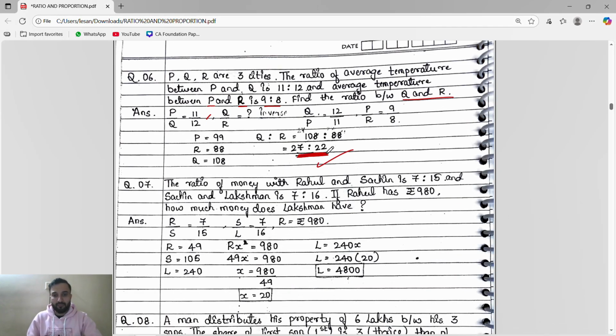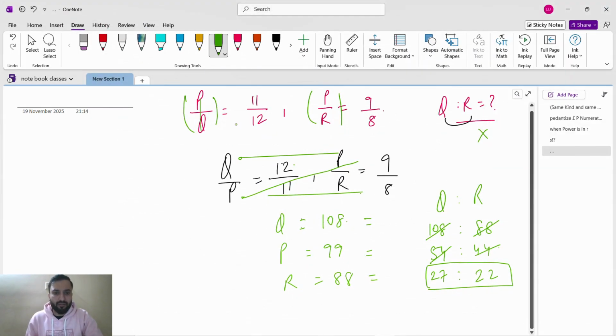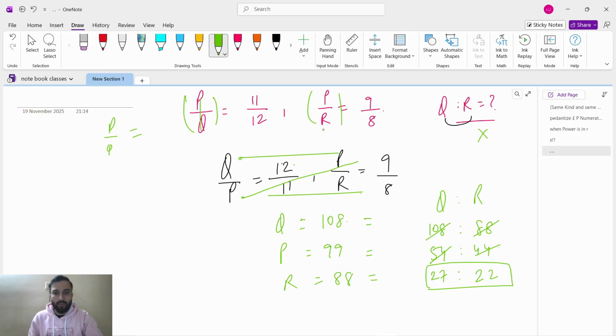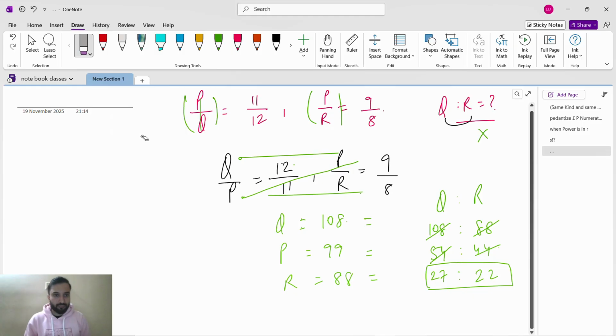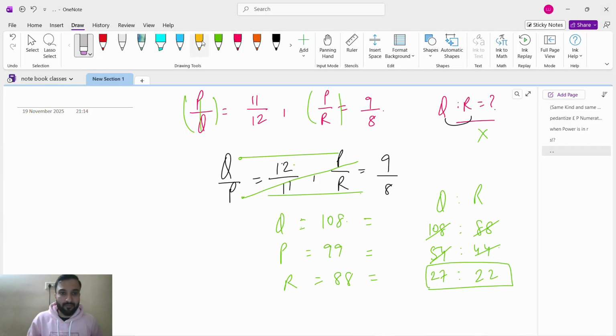See the answer. So the main thing is, don't get confused. It is not like a proper P by Q, Q by R; we don't care about that. So that's why we will not see P by Q, Q by R. Understand one thing, if it is P by Q and this is P by R, then I will do the opposite. If I do the opposite, meaning reciprocal, then you can see Q by P, P by R, continued, right?